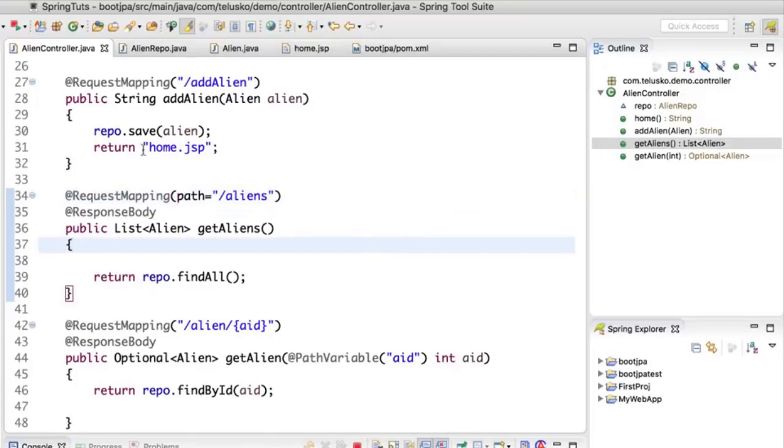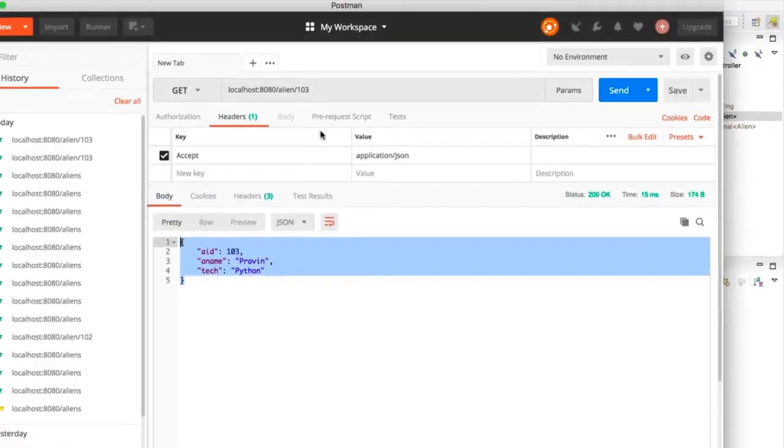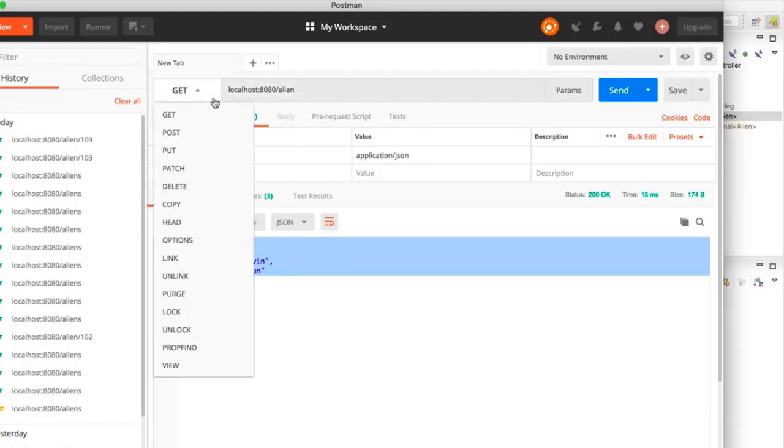Now, after doing that, what I want is I want to send data on the server. So when I say I want to send data, how will I do that? So I will go back to my Postman. Now, whenever you want to send data, you will use the same URL. First of all, you will use a URL, which is alien. Now I know it's confusing, right? Because we already have a URL, which is alien, where you are passing the ID as well. The difference between the new URL, which we are going to use now, and the old one is the type of request. It will be clear in some time.